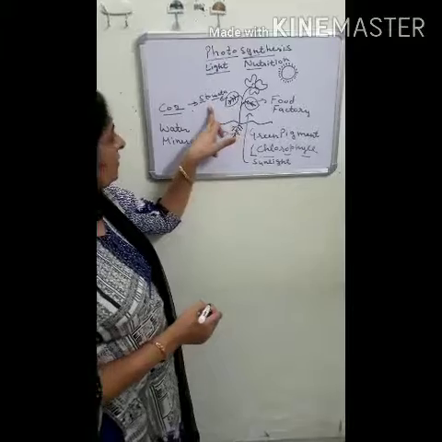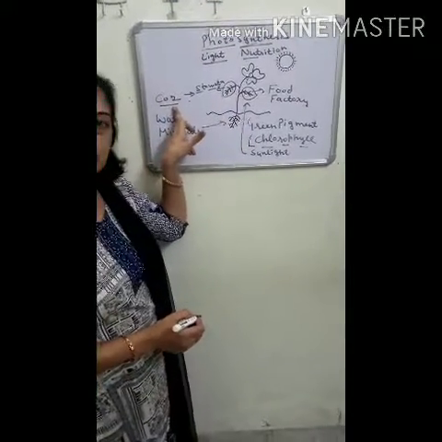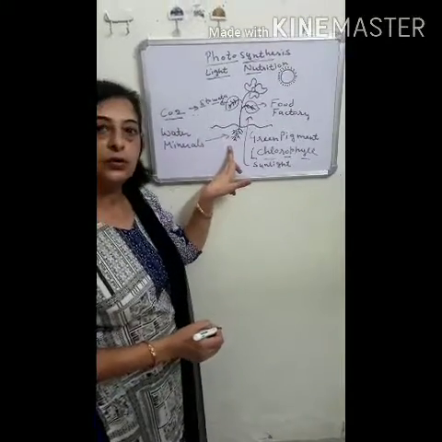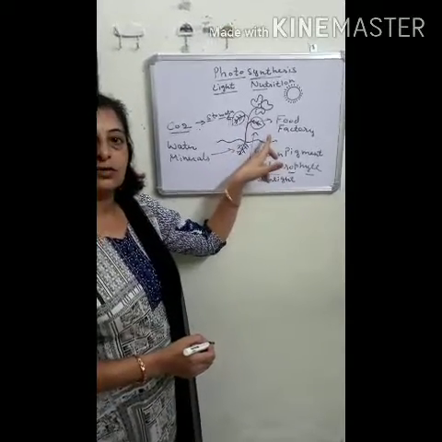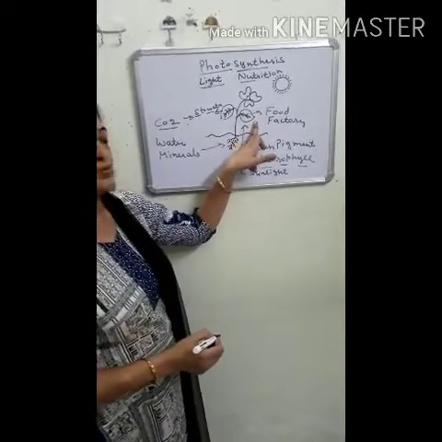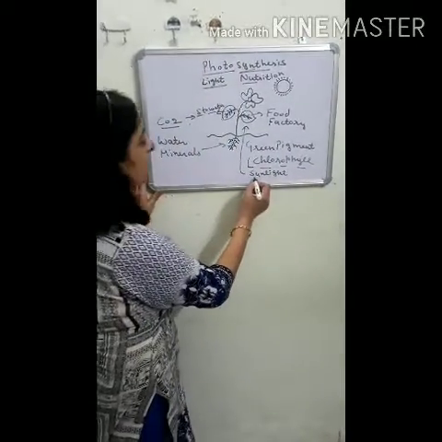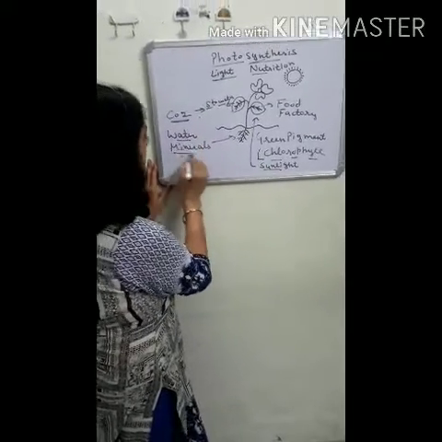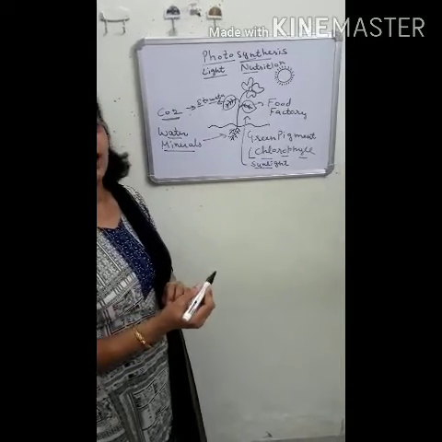So with the help of stomata, the leaves take in carbon dioxide gas, and water and minerals are conducted to the leaves. Now with the help of sunlight, carbon dioxide, water and minerals, green leaves prepare the food for the plants.